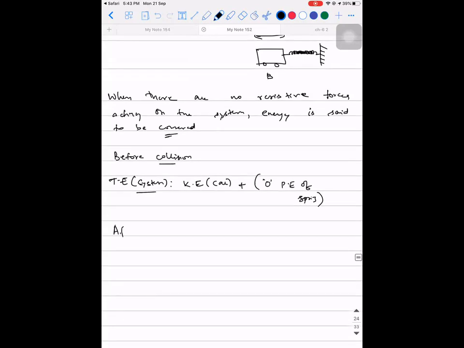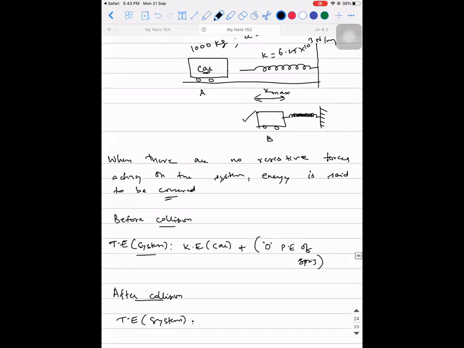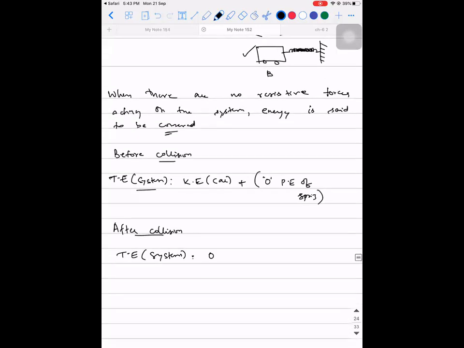So after collision, what is the total energy present? After collision, what is happening to the car? When the maximum compression takes place, is the car able to move further? No, sir. It will be zero. Right. Now this time the kinetic energy of the car is zero, and the spring is at maximum.